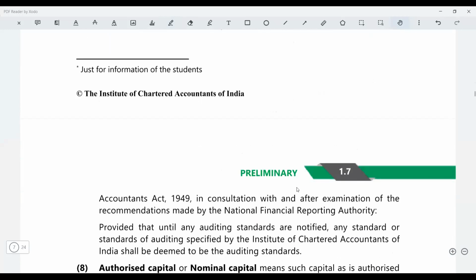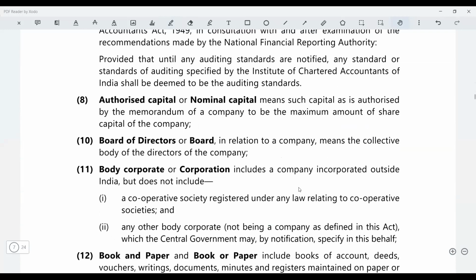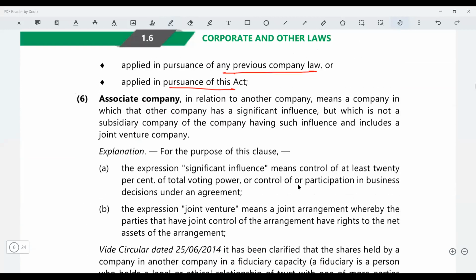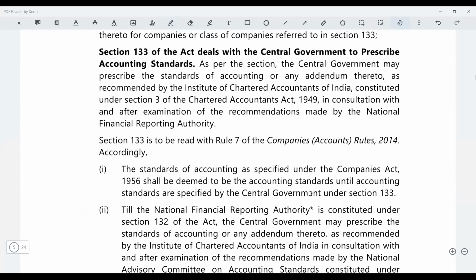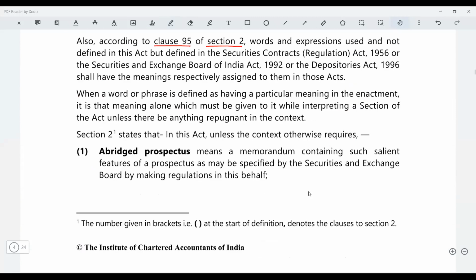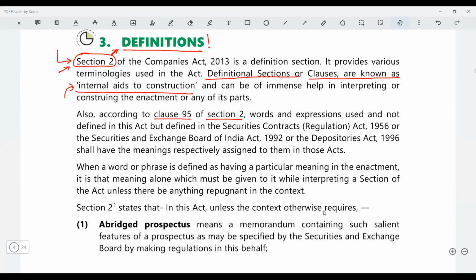So we will wrap the session today here and we'll start tomorrow. Okay, I've anyway covered the broad introduction, and from tomorrow onwards we'll start with the core definition part. Tomorrow lecture and the lecture after, day after tomorrow, two lectures back to back we will have, which will cover only the definitions. Okay, and thereafter we'll start with the incorporation of the companies, right?